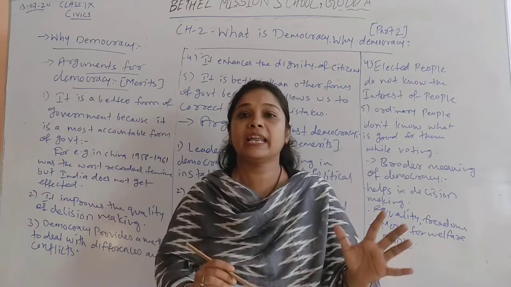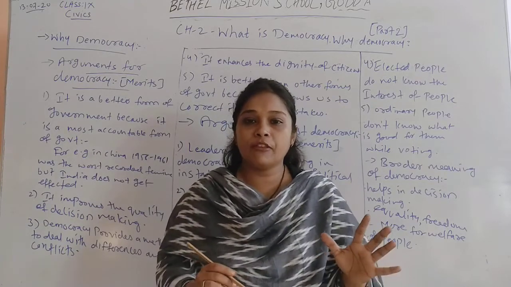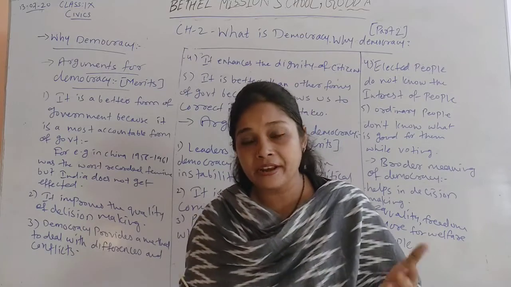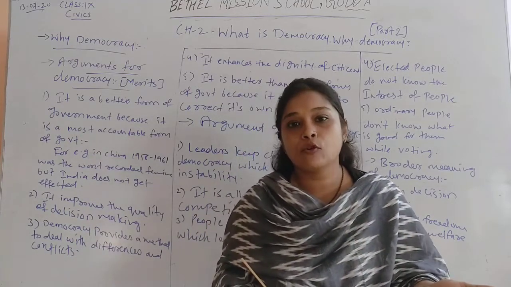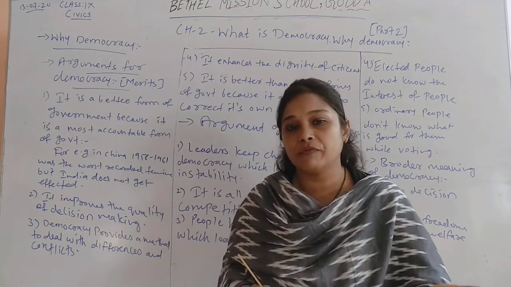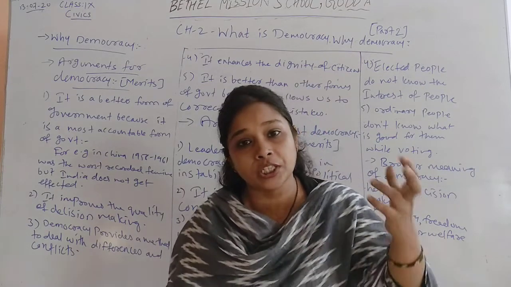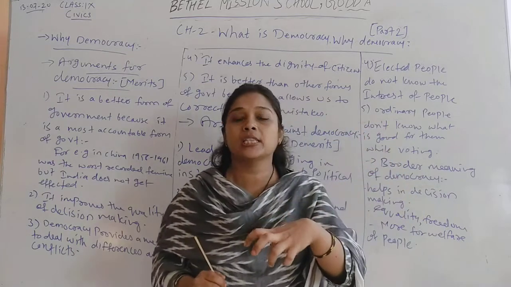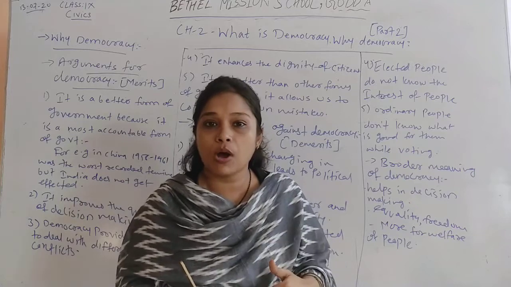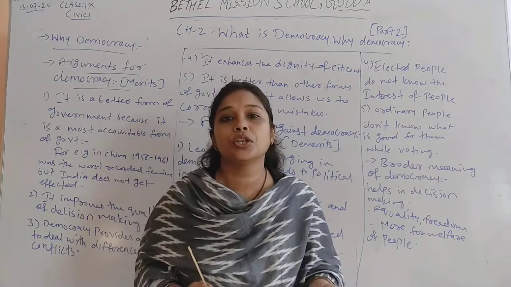If people elect the government, or if they feel that the government is not working properly, the government can be overthrown and re-elections can be held. We have constitutional amendments through which we can change the constitution, if certain laws are not fit for today's conditions, or if certain rules do not fit today's requirements. So amendment of the constitution is also there.